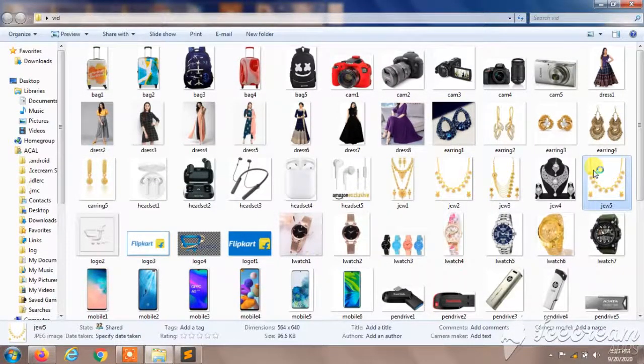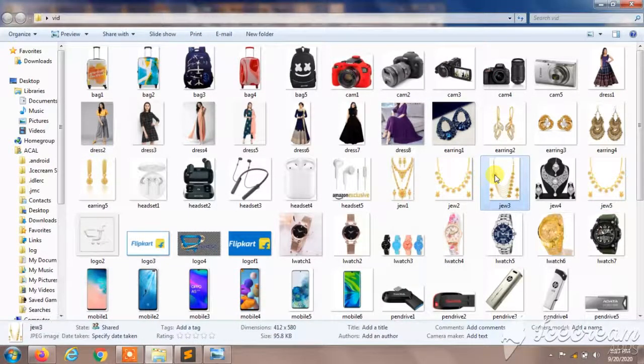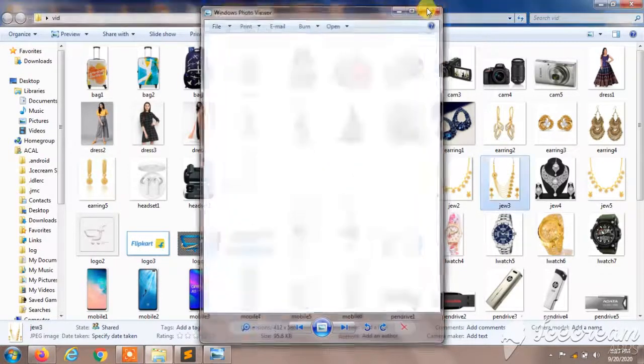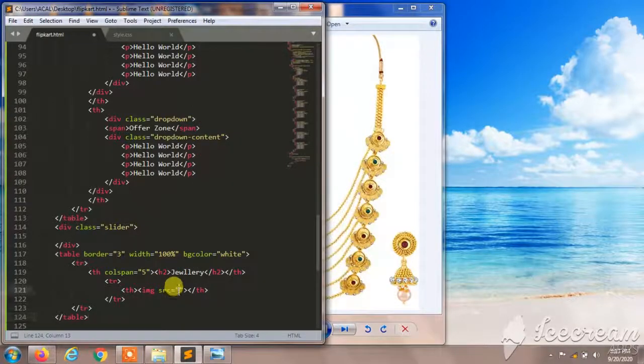Here are our images. So I like this design so much, so I'll paste this everywhere. It was named as G3. It's a short name for jewelry, and I'll give G3.jpg.